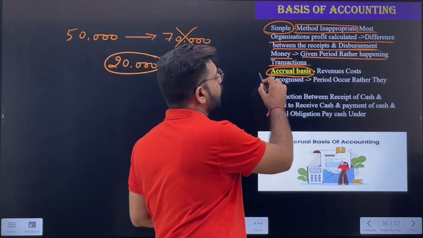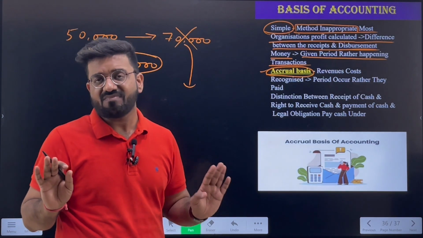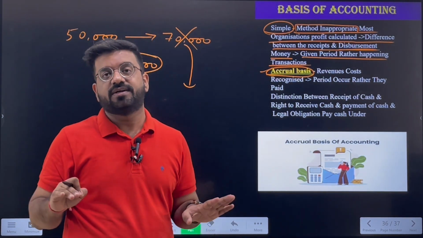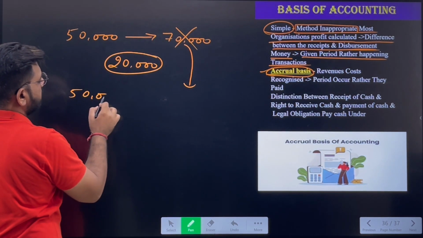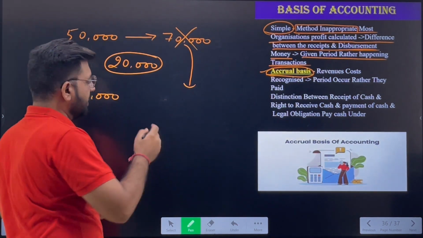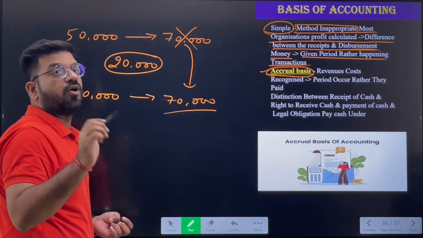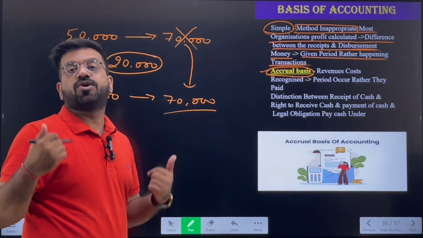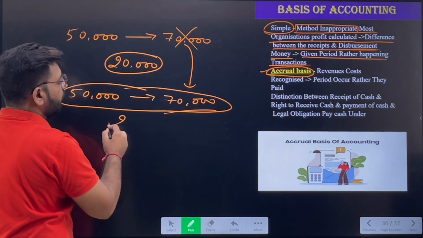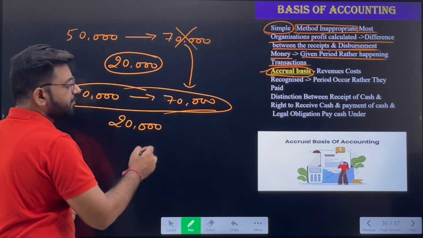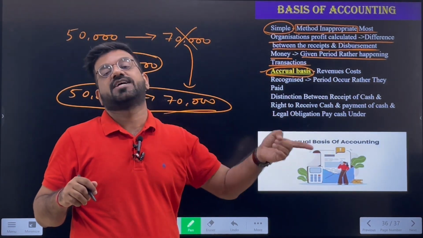Next, we'll study the accrual basis of accounting. The accrual basis records all the transactions, whether cash or credit. Now we have purchased the goods for 50,000, and even though we have paid the cash, we will record it. And we have sold the goods for 70,000, even though the cash is not received, we will still record it in order to find the accurate and actual profit. So in this type, we will get to know the actual profit of 20,000 for the month of January, which was not seen in the month of January in the cash basis.